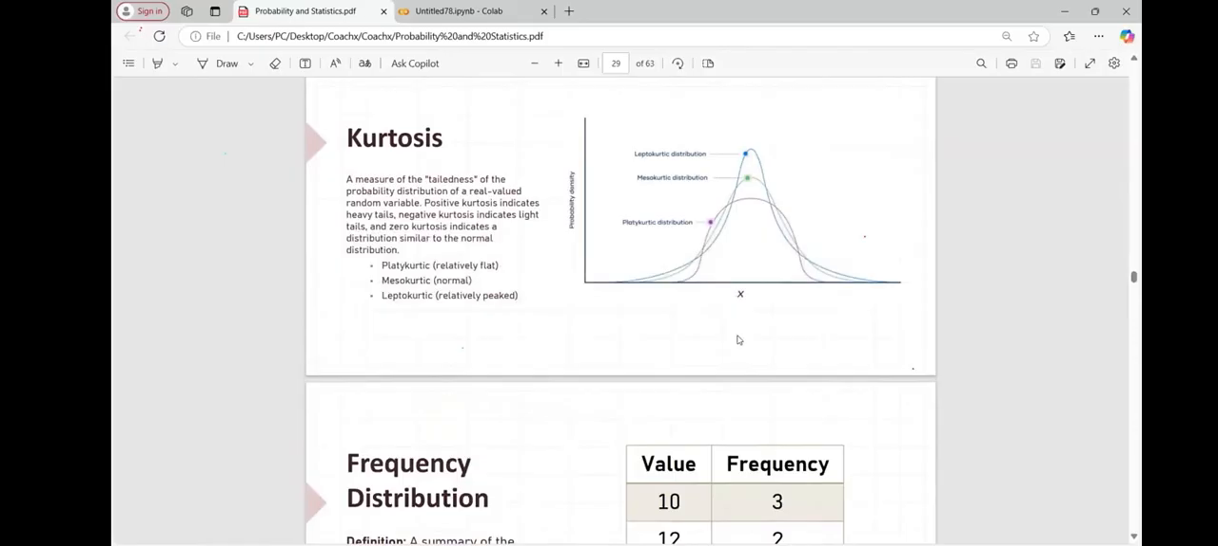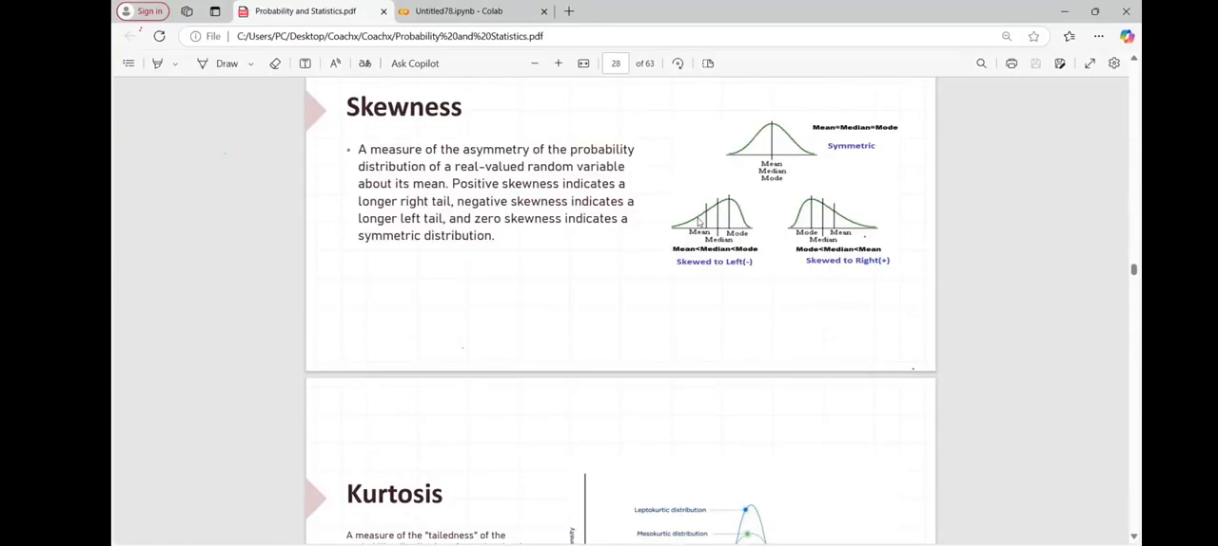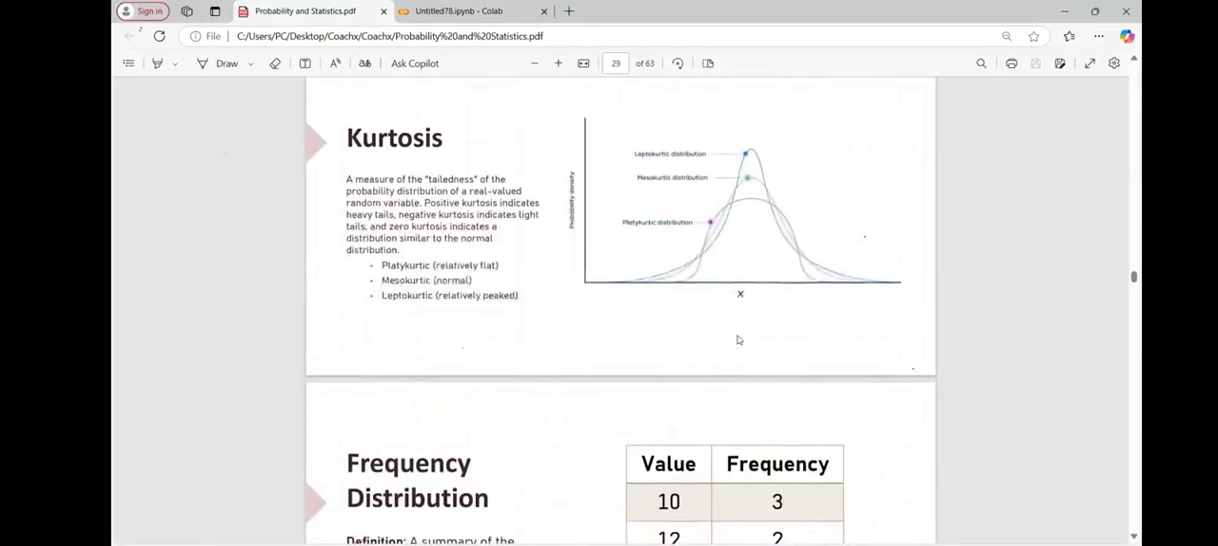Kurtosis is similar. What is kurtosis? It will check the peak. The distribution of your data may be the purple line, the blue line, or the green line. That is nothing but the probability distribution of the real-valued random variable. Again, it will tell you the probability of your business being positive or negative.